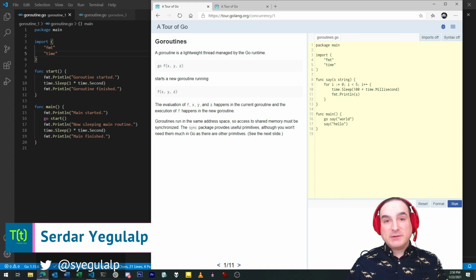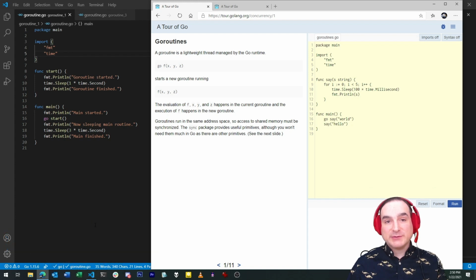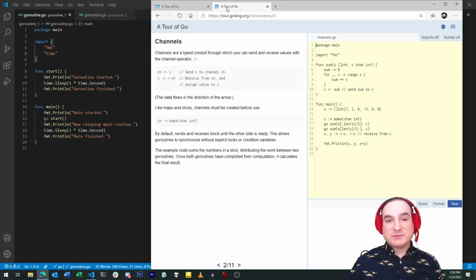Today in Smart Go, I'm going to give a brief introduction to Go routines in the Go language. Go routines are Go's mechanism for running code concurrently. And I'm also going to be talking about channels, Go's mechanism for communication between Go routines.